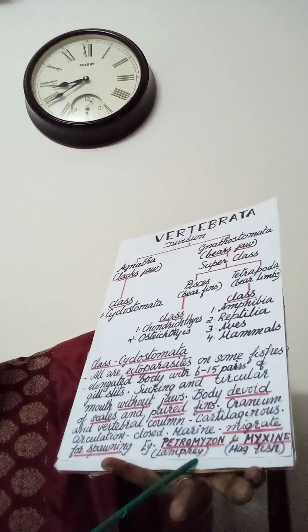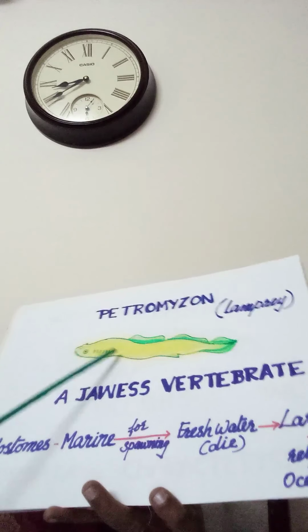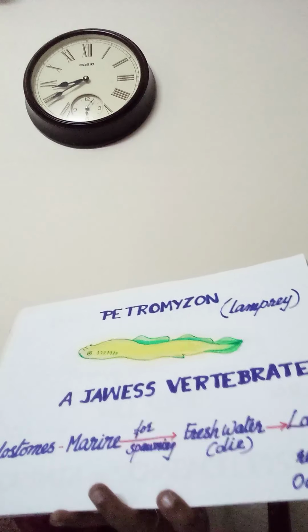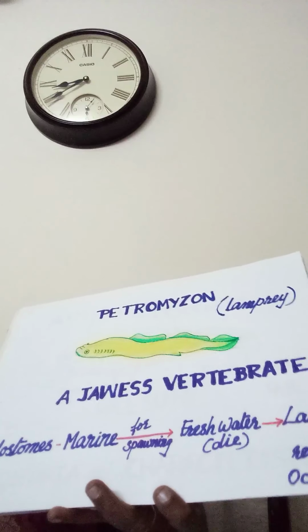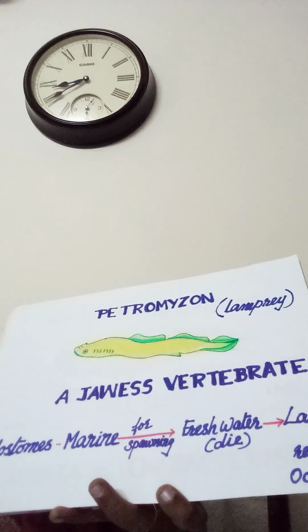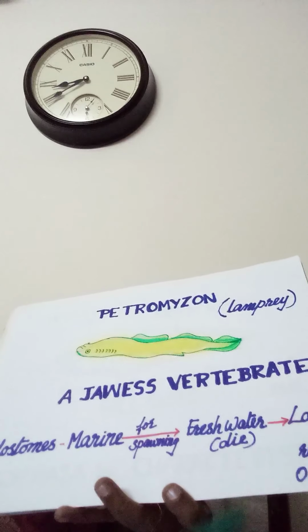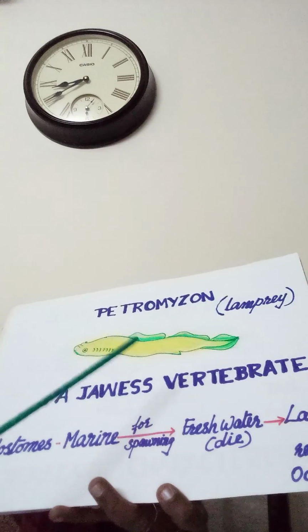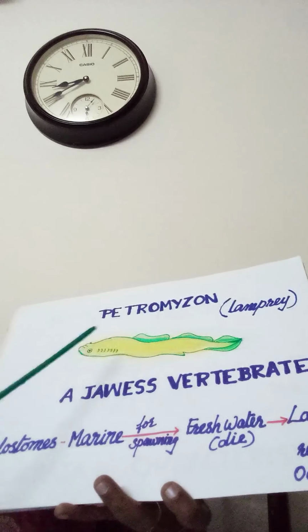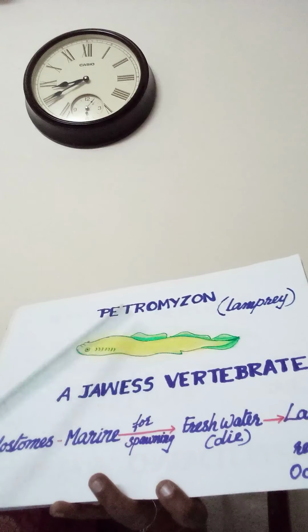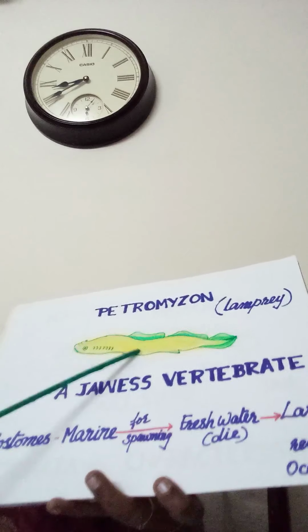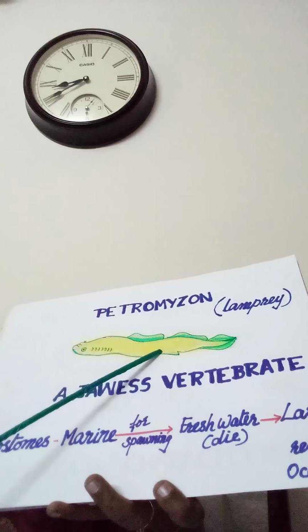This is the diagram for petromyzon, or you can say lamprey. These are ectoparasites on some fishes. Parasite we know. Parasite meaning depending upon other animals for food and shelter. Parasites are of two types, ectoparasite and endoparasite. Ecto meaning outside the body, whereas endo meaning inside. So this one is outside the body, so this is ectoparasite. These are ectoparasites on some fishes.